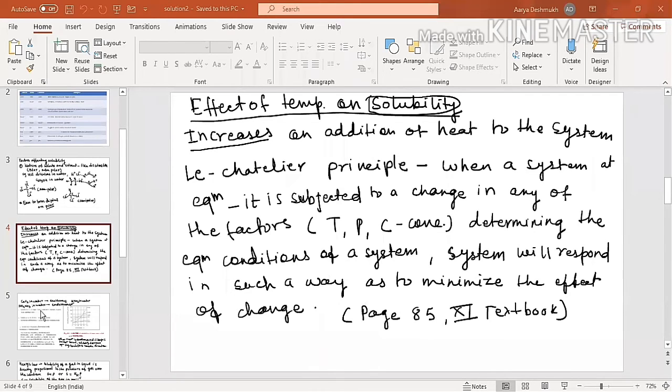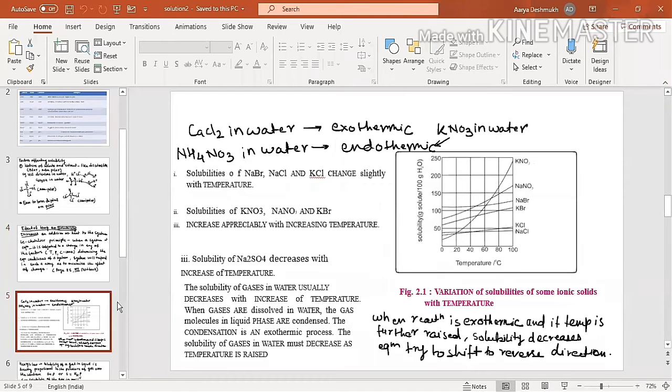So further, we'll move further. So this is related to the solubility. So we are talking about the solubility. So this is the graph. I just copied it from the textbook itself. This is given in your textbook. So solubilities of NaBr, that is sodium bromide, sodium chloride, and KCl, that is potassium chloride, change slightly with the temperature. You can see here.